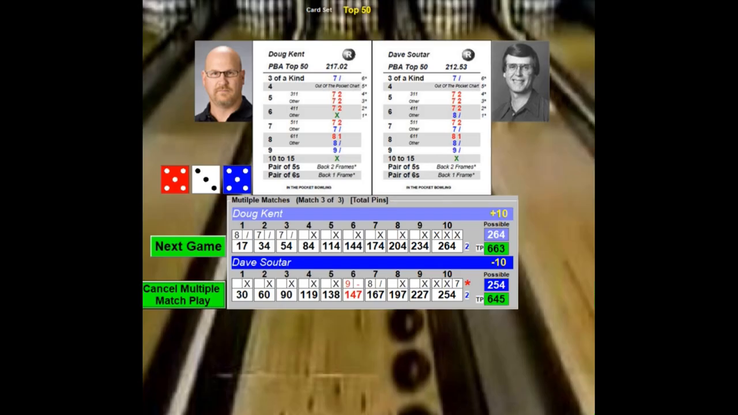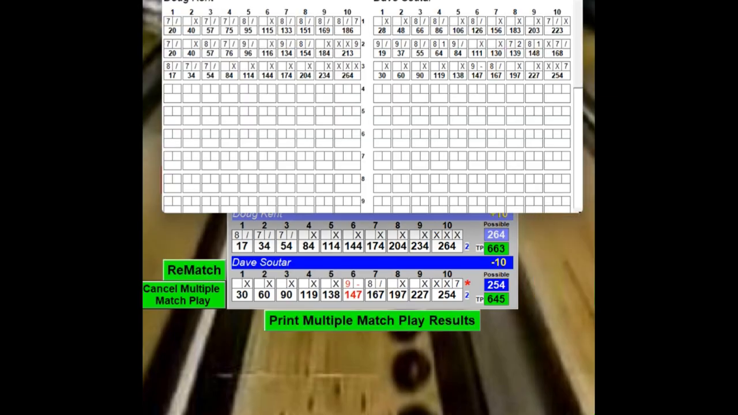So Doug Kent will move on, and he will face Ferraro in the quarterfinals. So Doug Kent moves on to the final 8. Soltar won the first game, but Kent did everything. Now you look at the scores and all that. So nicely done, a lot of strikes, but nice job by Kent.